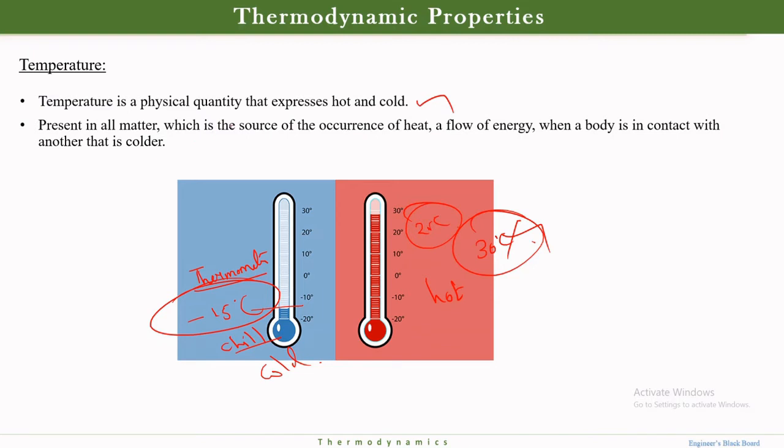I can say what my body temperature is. If I ask what is the temperature of the computer that I am watching now, I can say it is very hot because my processor is running. Like that, everything in this world has a temperature. There is no doubt. Heat is the flow of energy from a body in contact with another that is colder.